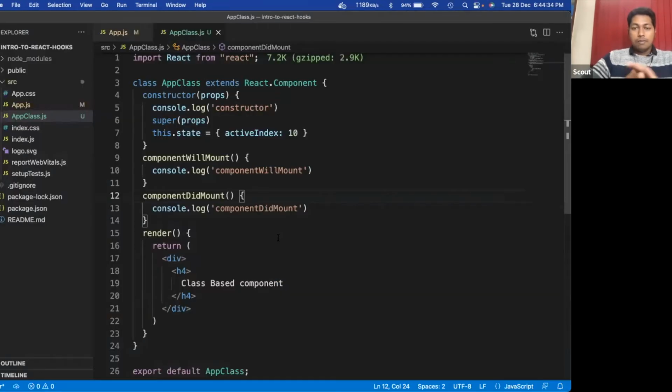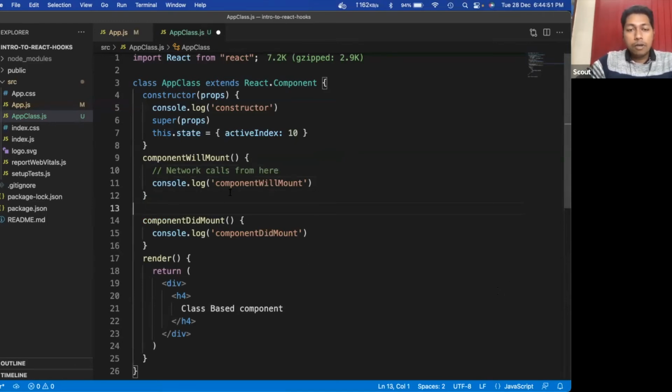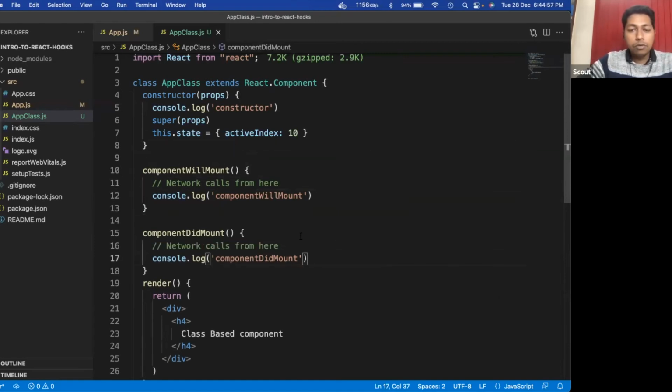Now what we used to do is make the network call from here, before the component mounts. From till 2019 I used to follow this approach, either here or here we used to do the network calls.